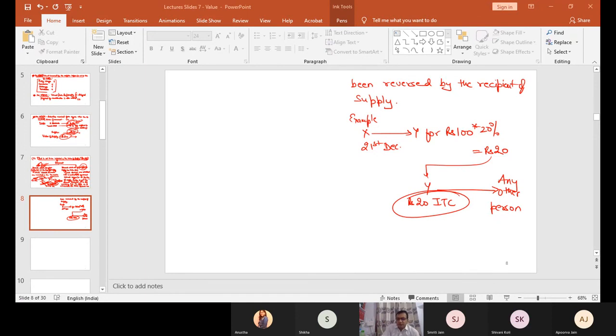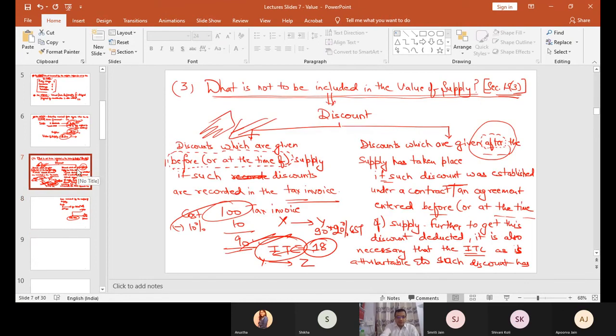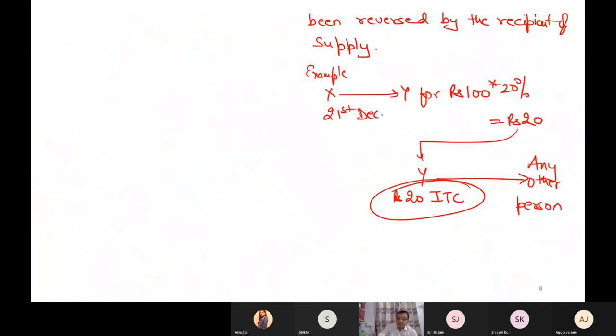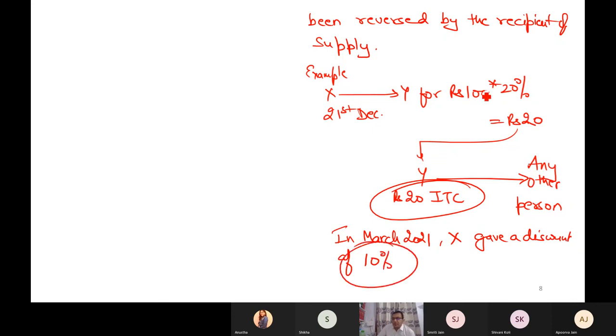Suppose some discount was allowed in this example, when we know that discount is given after the supply has taken place. Suppose after 3 months, in March 2021, as a supplier, X gave a discount of 10% on this supply of 100 rupees.